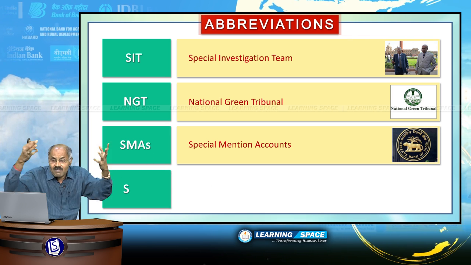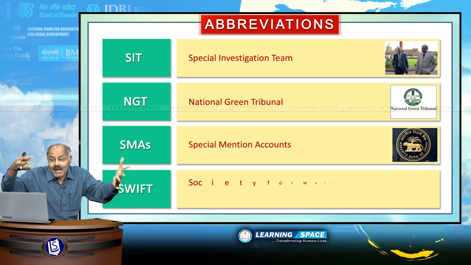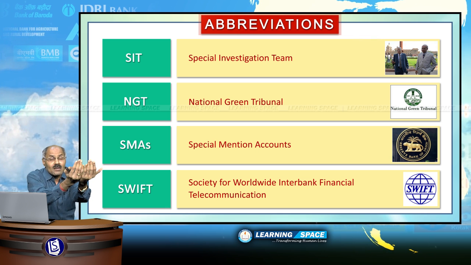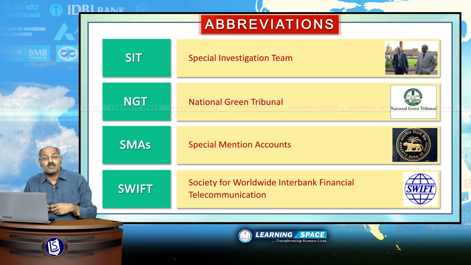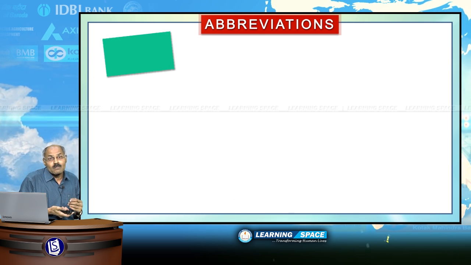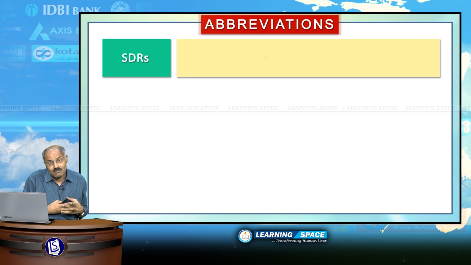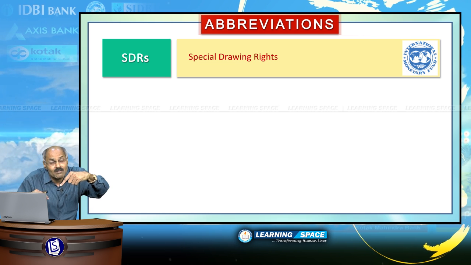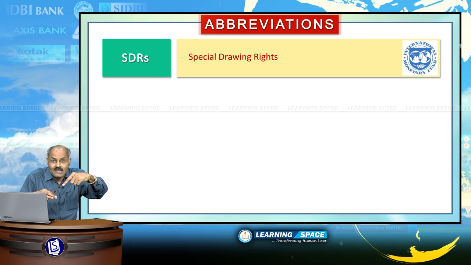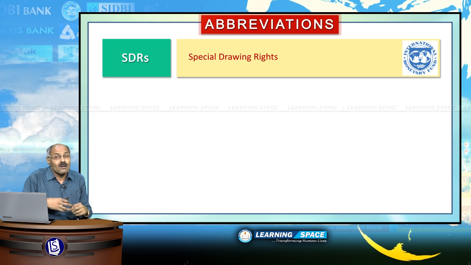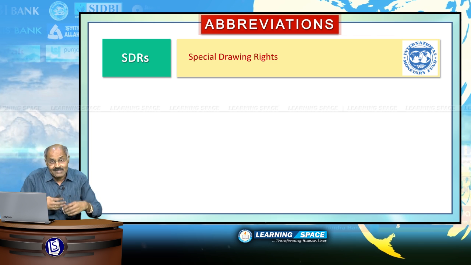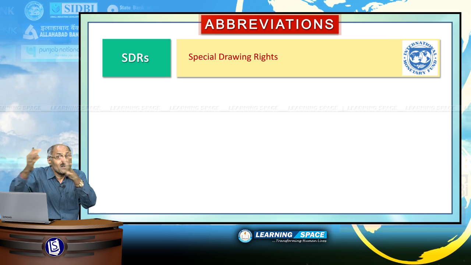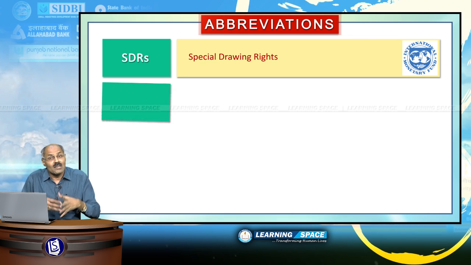SWIFT, all of you are well aware, Society for Worldwide Interbank Financial Telecommunication, that is the framework for communication across banks and financial institutions across the world. SDRs, special drawing rights, and please don't forget, special drawing right is not a currency, but it is currency equivalent. And when we discuss International Monetary Fund, we will discuss in detail about SDR. Please don't forget, SDRs are special drawing rights, and this pertains to International Monetary Fund.